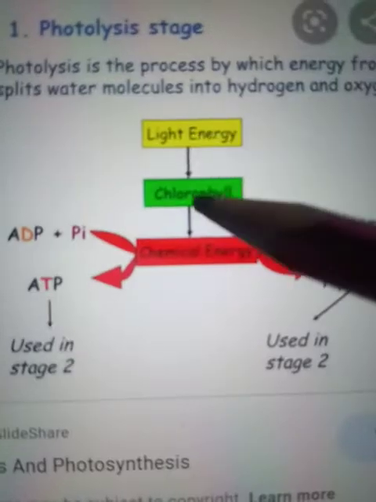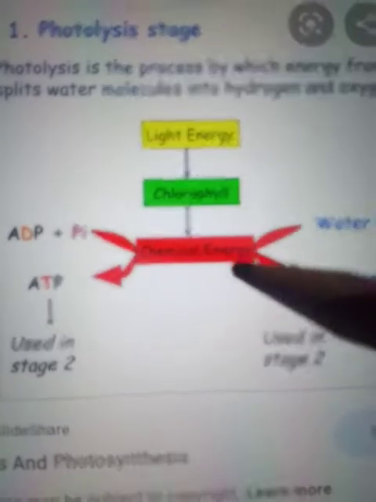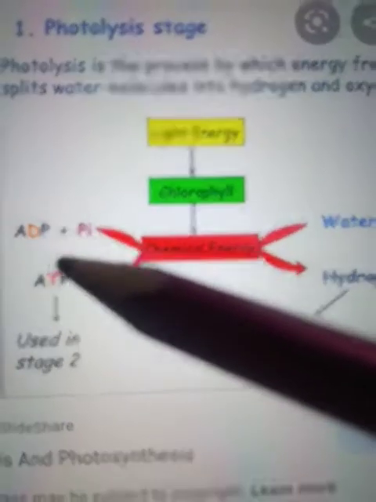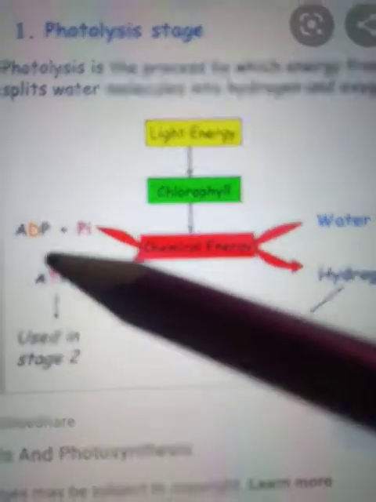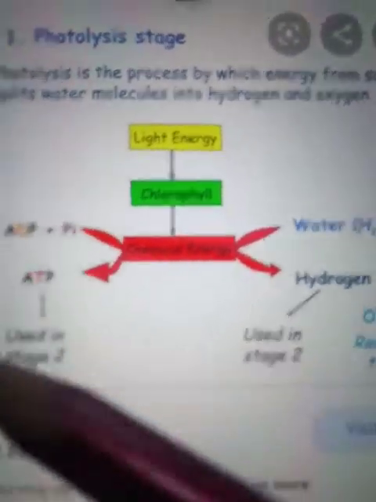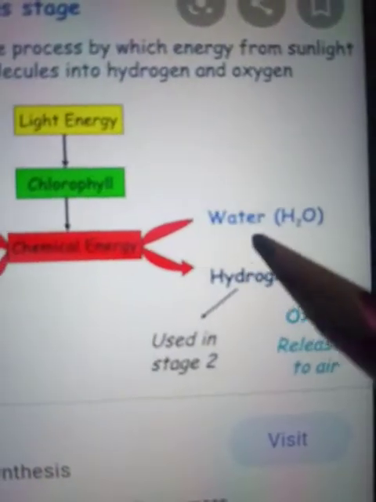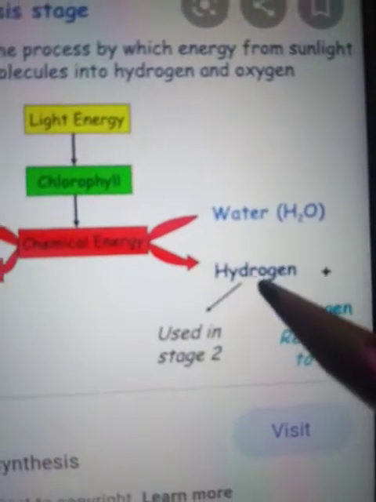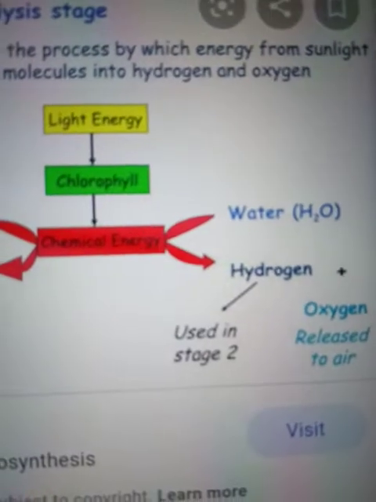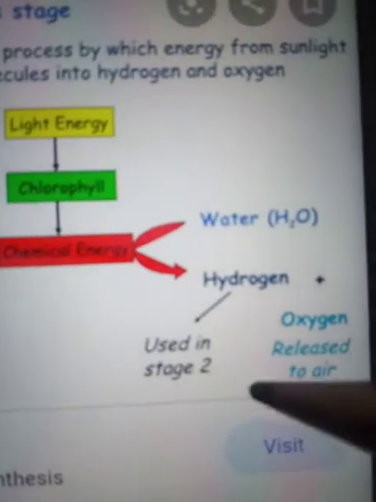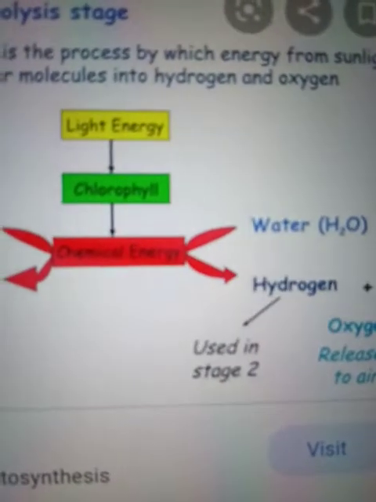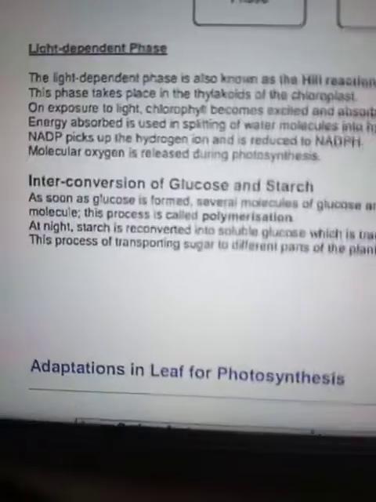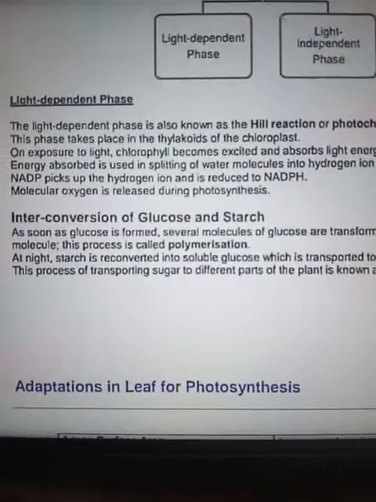First, it comes out as chemical energy, and then two things happen. In the ADP molecule the phosphate ion is added and it leads to production of ATP, that is the energy, and the water molecule splits up to become hydrogen and OH ions, that leads to further production of oxygen, and oxygen is released as a byproduct in this photosynthesis process. So that was all about the photolysis.